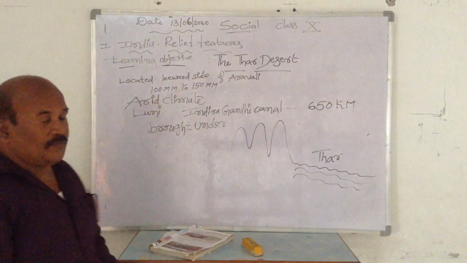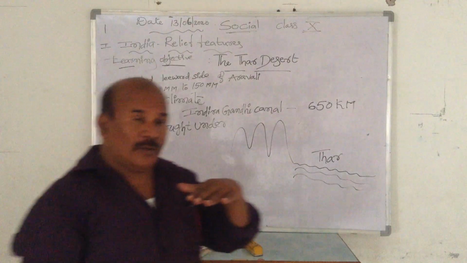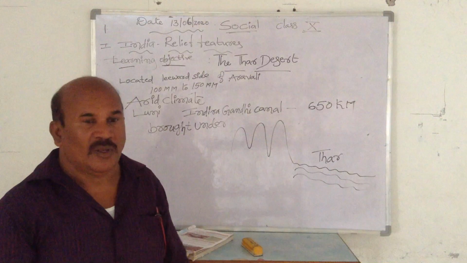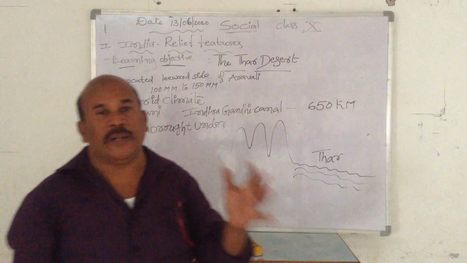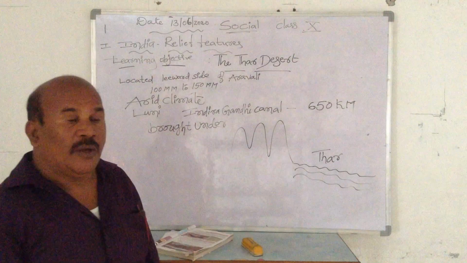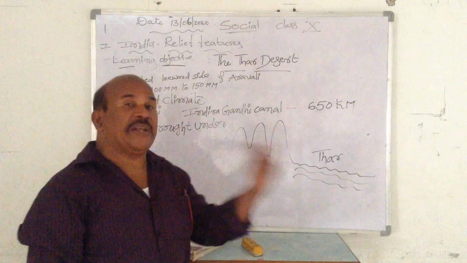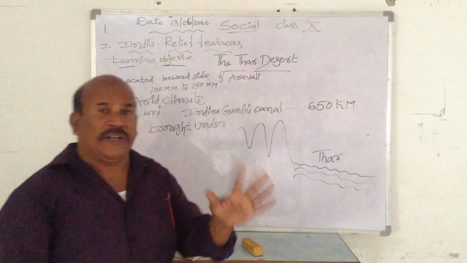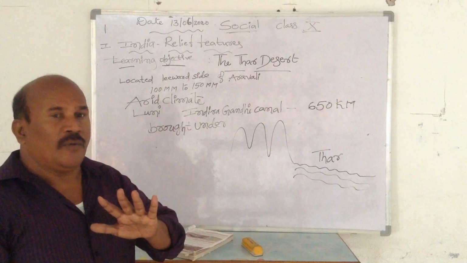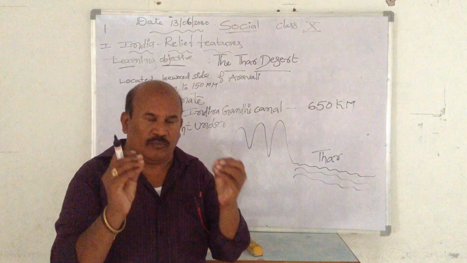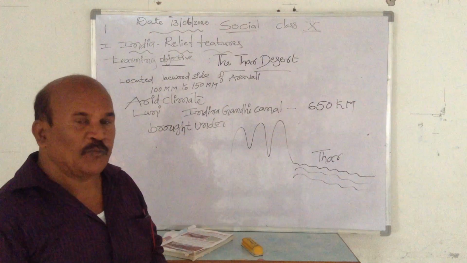The desert is totally covered with sand, small pebbles, some rocks, etc. Here the temperature is very high, and there is no vegetation, meaning trees. Only some plants are growing here.